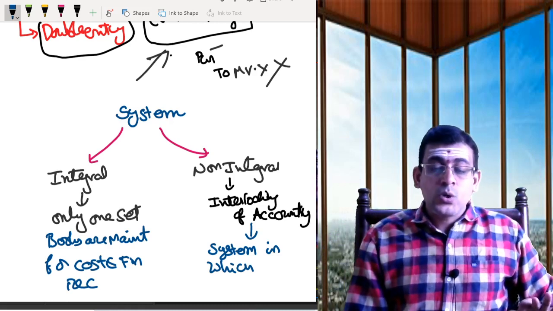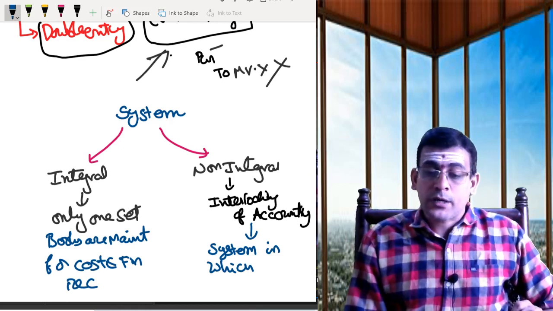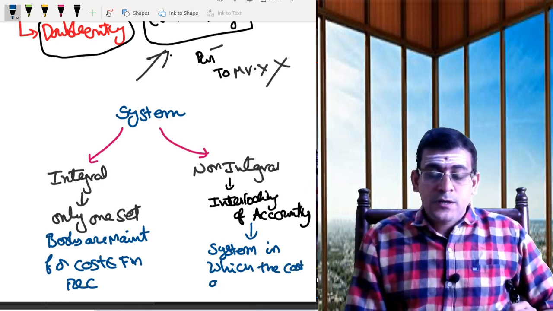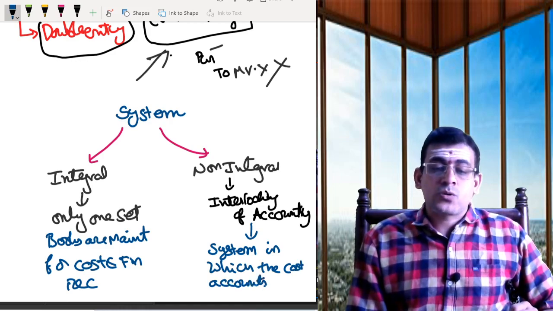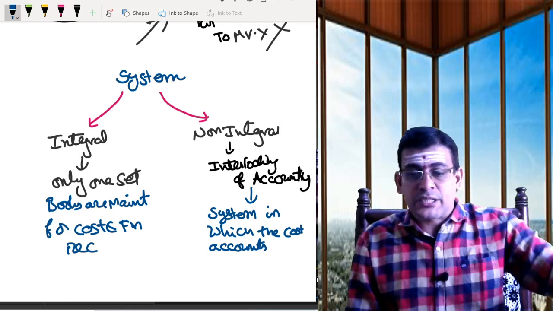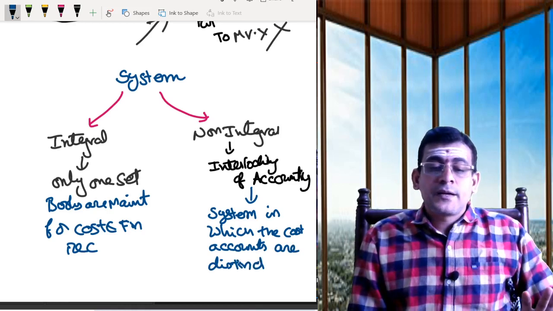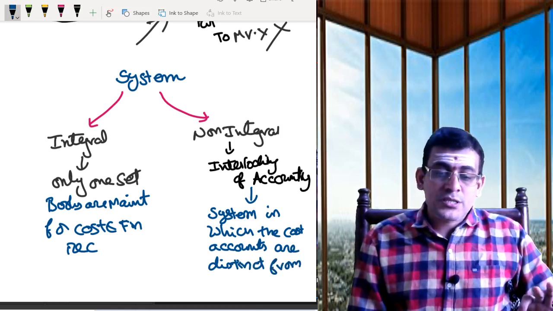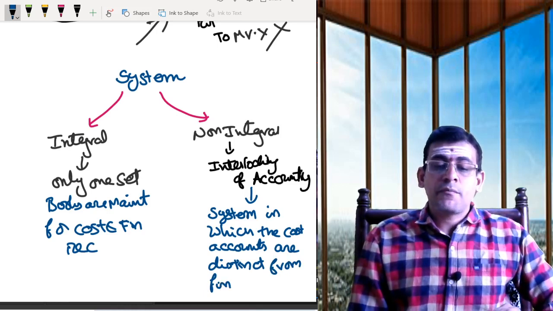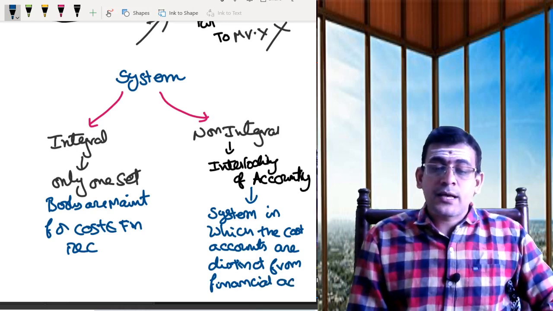So here what we are trying to do? Interlocking of accounts is a system in which the cost accounts are distinct from financial accounts. Cost accounts are distinct from financial accounts. So that's what is called interlocking.